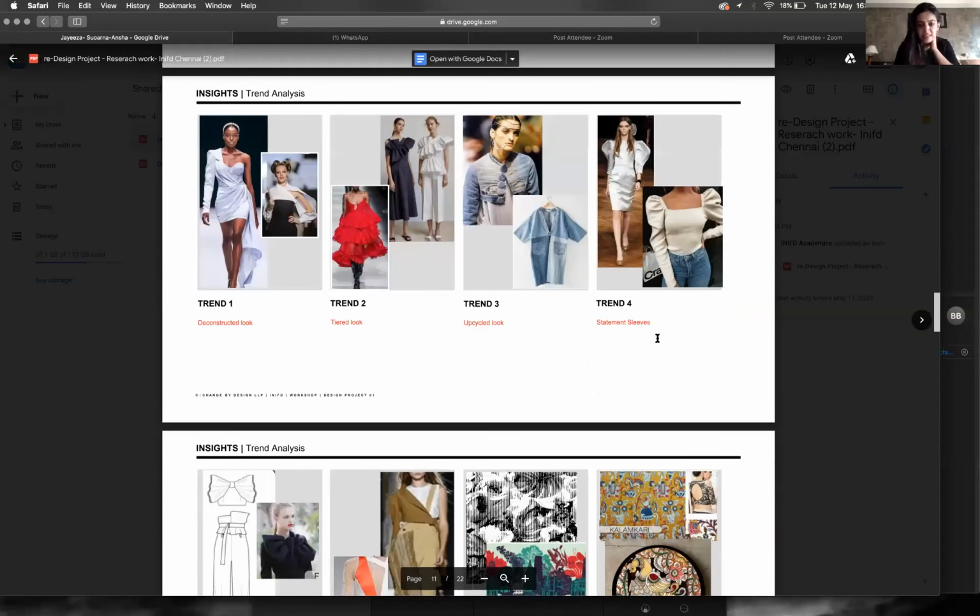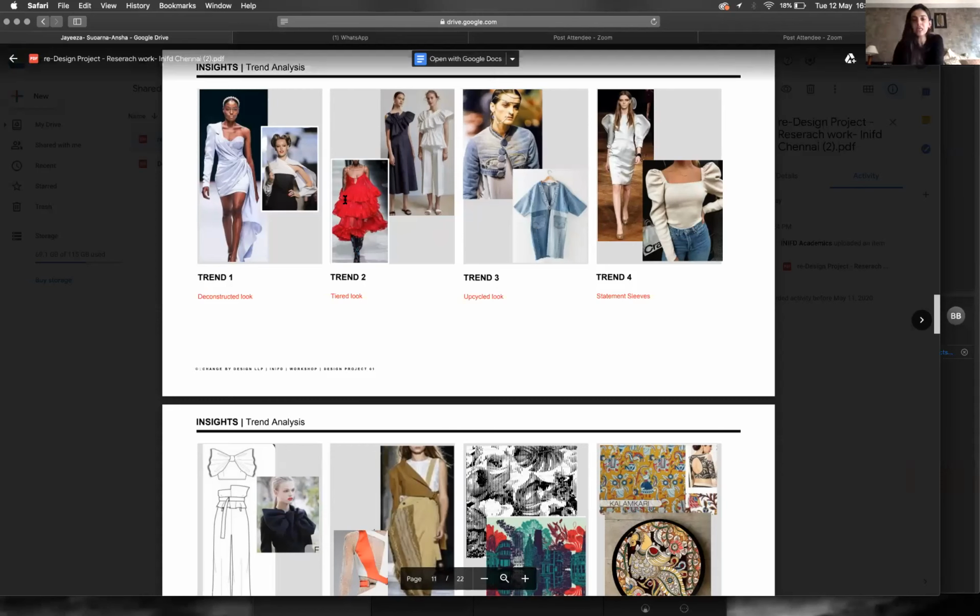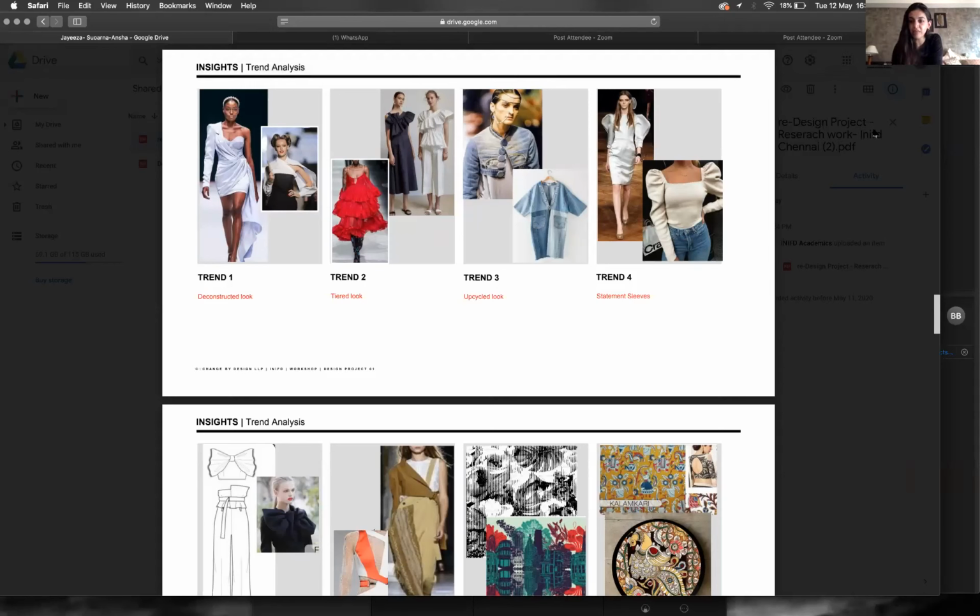Now, somewhere I feel like I can't feel that flow from top to here, that everything kind of connects. For me right now, the only thing that really connects from your earlier imagery to this one, from your keywords to your imagery to this one, is the tiered look because of the whole temple architecture. And even the statement sleeves possibly because of the temple architecture.